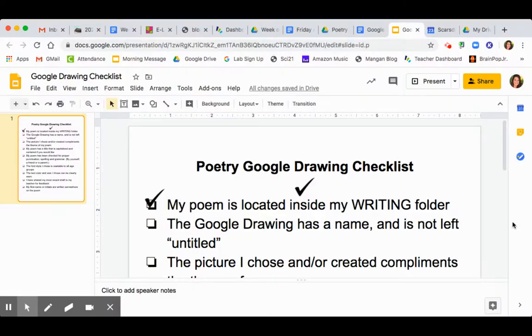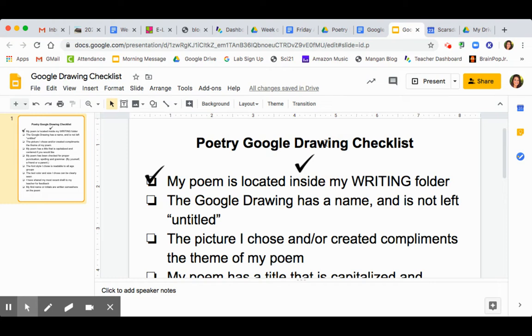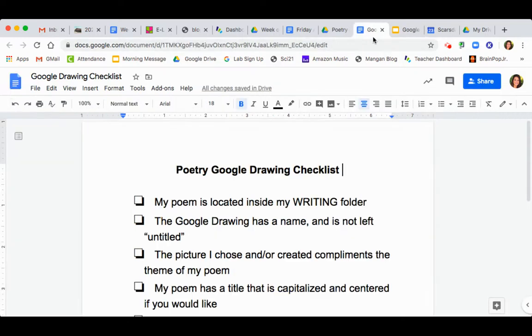So, I've given you a few different ways for you to engage in this checklist. One is I'm going to share with you this Google Drawing in your folders in this kind of Google Slides format. And in this Google Slides format, you can just copy and paste this check mark as you go. So if you're someone who doesn't like to print something out, but is going to still virtually check it, you can go ahead and copy and paste the check and drag it over to wherever you'd like as you go. I also created a Google Doc. So if you want to print it out and you want to check it off, that's fine too, using a pencil or a marker or something. So you have two ways for you to engage in your checklist today.